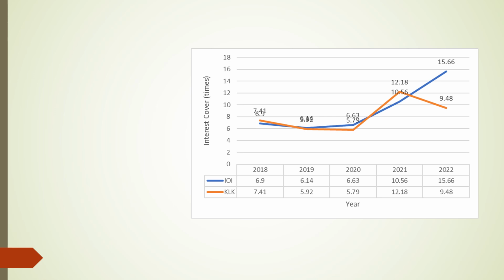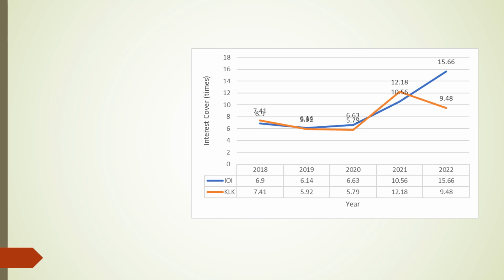One of the factors that might contribute to this increase may be the growth in gross profit, as it rose from 1,675 million in 2020 to 2,289.7 million in 2021. This expansion in operating profits positively impacts the interest cover ratio, as higher operating profits lead to improved ability to cover interest expenses.